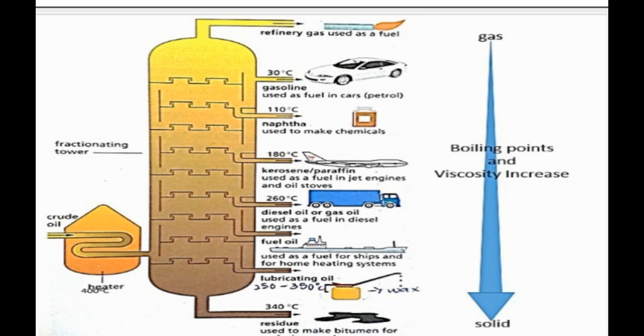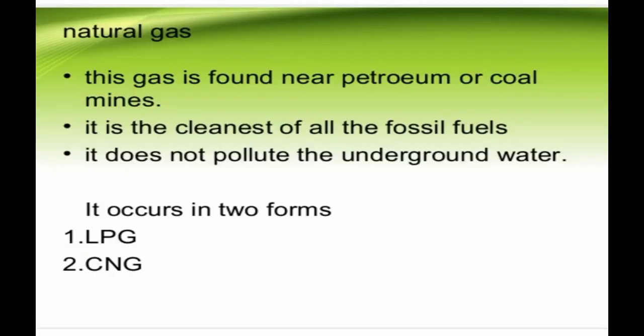We have fuel oil, which is used in ships. Then lubricant oil, and the residue is bitumen, which we use. So once it goes to the fractional distillation chamber, at different temperatures we get the different oils which we require from the petroleum.